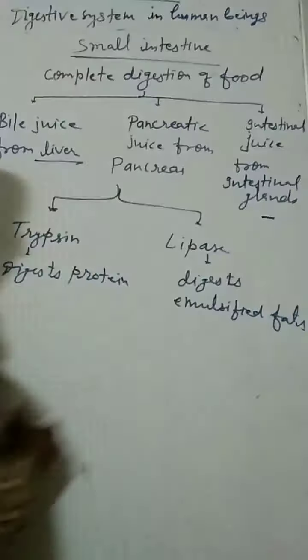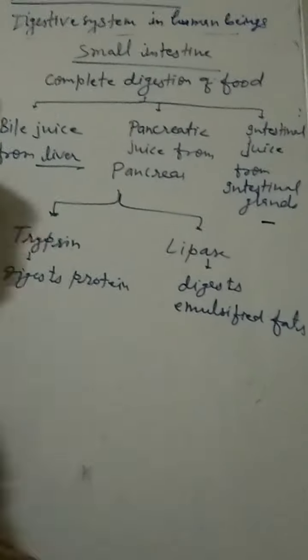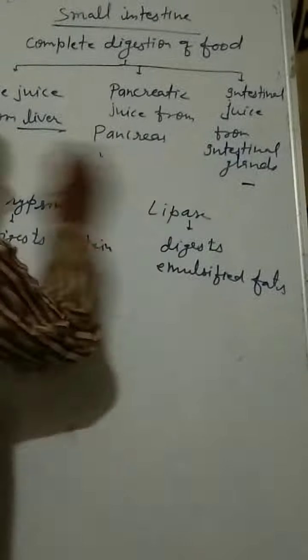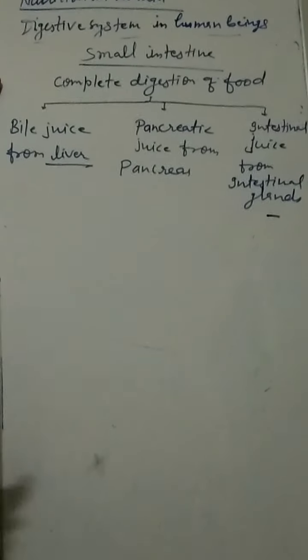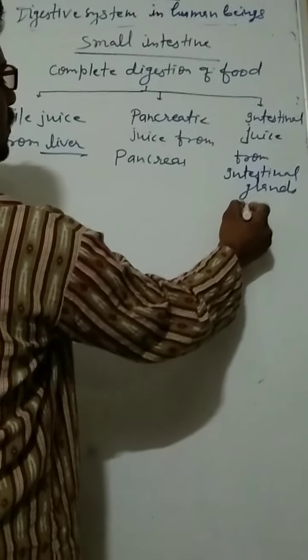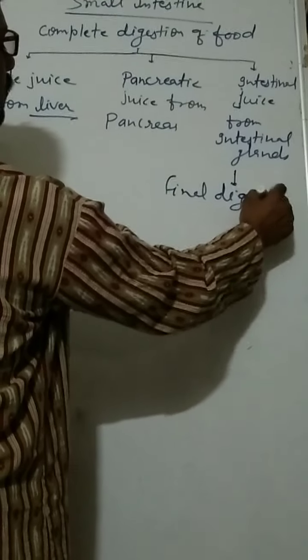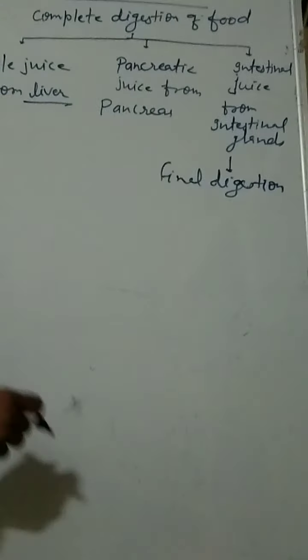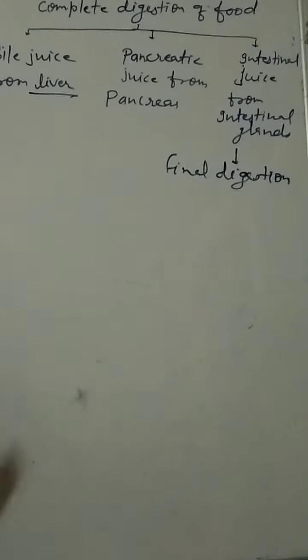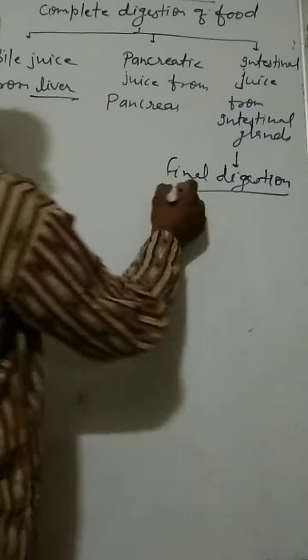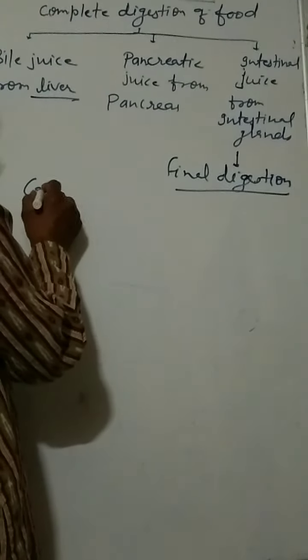Now intestinal juice. Intestinal glands secrete intestinal juice that contains many enzymes, a collection of enzymes. There is no description about the enzymes, so no need to learn. You should know these enzymes show final digestion. The enzymes of the intestinal juice show final digestion, and after the final digestion there are three main food components: